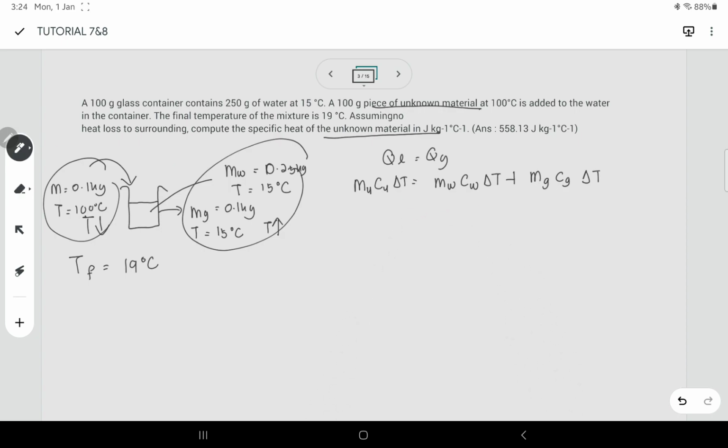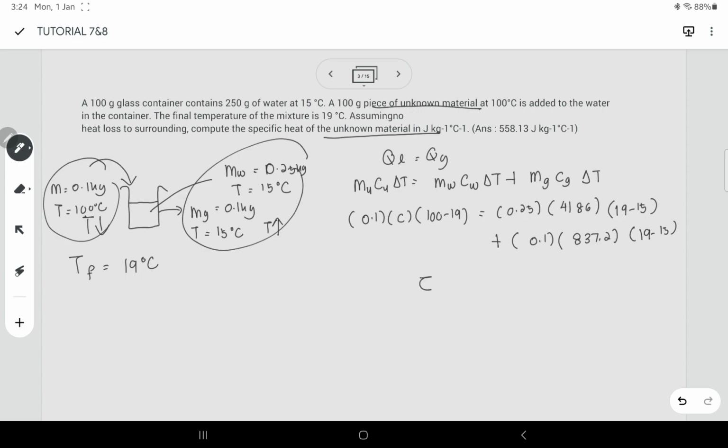Let me do this first. So, mass bagi unknown adalah 0.1. C bagi unknown kita nak cari. So, that's 100 tolak 19 temperature dia. So, mass water adalah 0.25. C bagi water adalah 4186. So, you can refer on the constant given. And delta T adalah 19 tolak 15. Tambah dengan mass glass adalah 0.1. C bagi glass adalah 837.2 darab dengan 19 tolak 15.